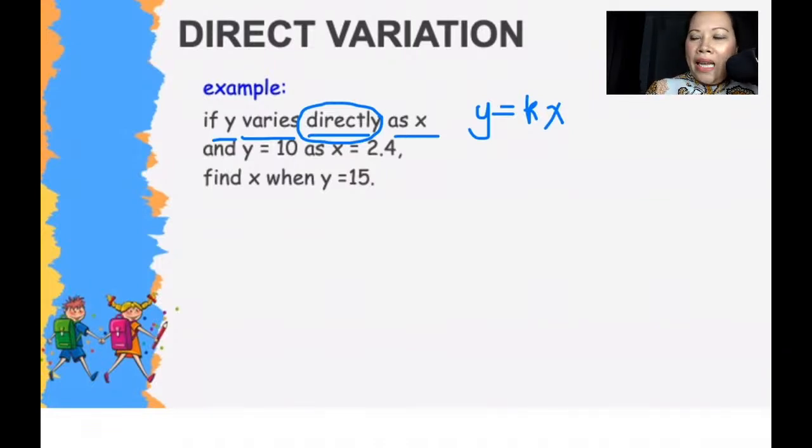Y equals kx. The second step is to rearrange this where k will be the only one on one side of the equation. So if I isolate k on one side of the equation, I have to transfer x. Since x is multiplied to k, when it is transferred, it will be divided to y. So y over x equals k. That's the second step.